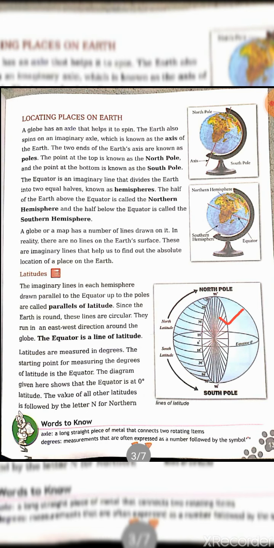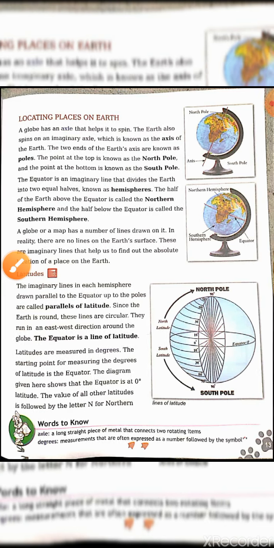If we want to give the location of anything, and it is situated at 30 degree, we will write it like this: 30 degree N. And if it is situated in the southern hemisphere, we will write it like this: 30 degree S. The degree sign is round. Okay, this is clear.